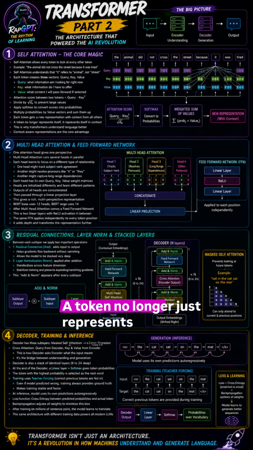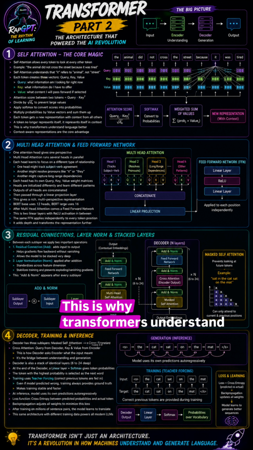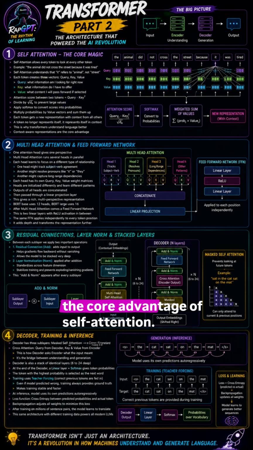A token no longer just represents itself, it represents itself in context. This is why transformers understand language better than any previous model. Context-aware representations are the core advantage of self-attention.